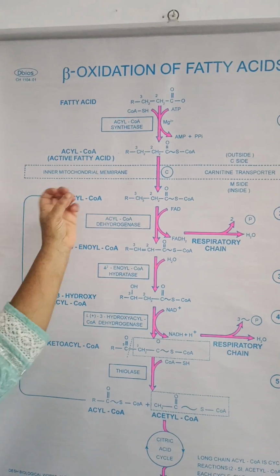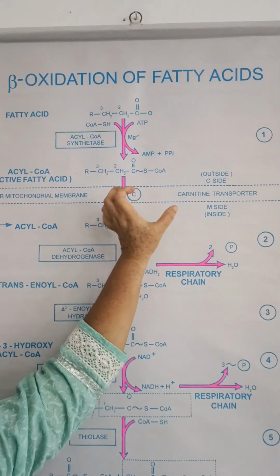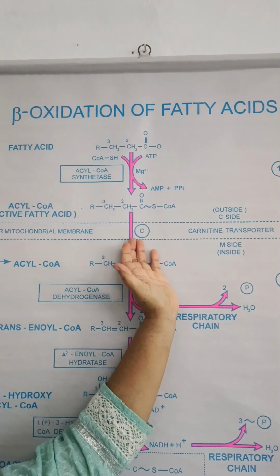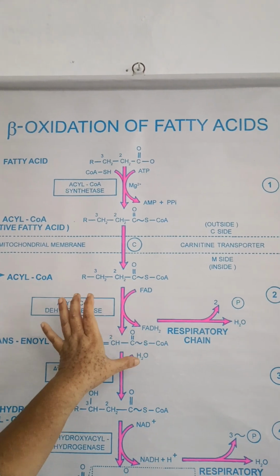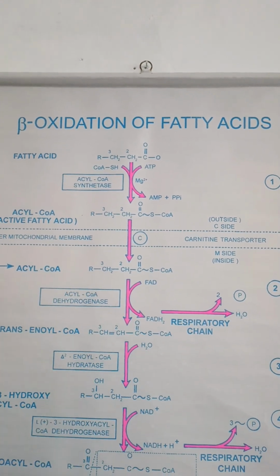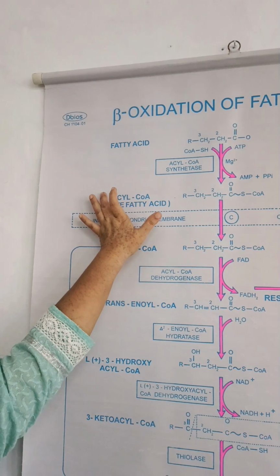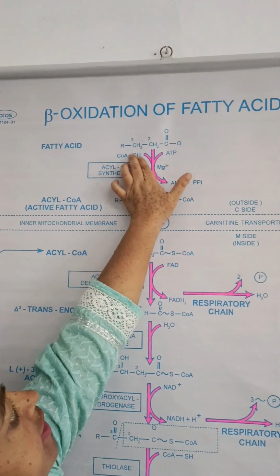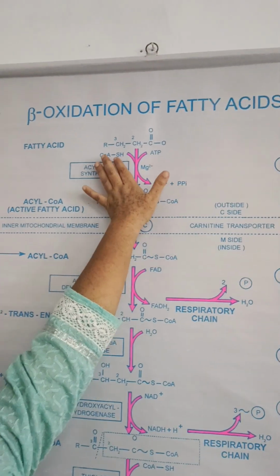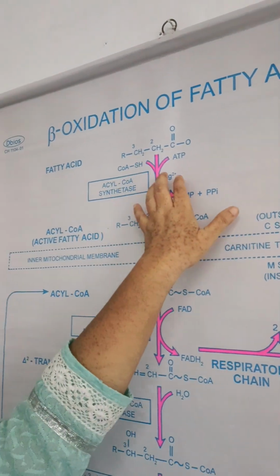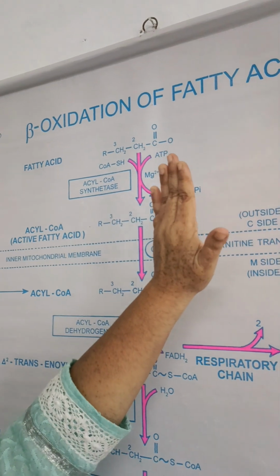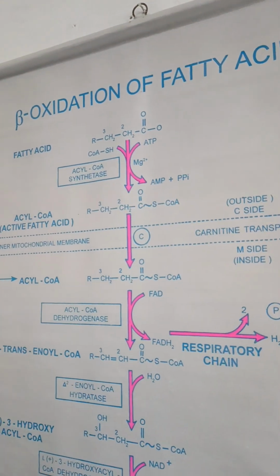So we require a carnitine which will carry these long chain fatty acids into the inner membrane of the mitochondria. So the first step is the activation of fatty acids. Here we are activating the fatty acids with the help of carnitine, magnesium ions and the ATP.